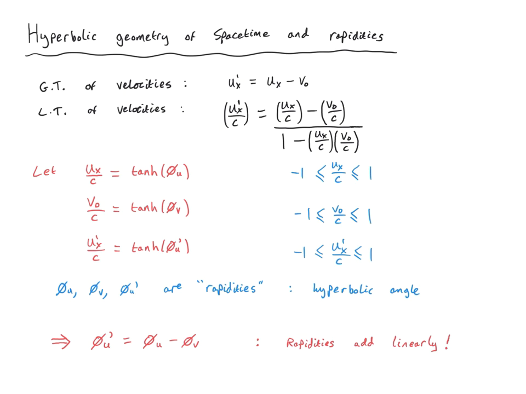This is exactly analogous to the original Galilean transformation of velocities. ux' is equal to ux minus v0. So what we see is that when we go to special relativity, we see the same kind of linear relationship, but in terms of the rapidities rather than the velocities. This is actually the first hint that what we are dealing with in four-dimensional spacetime is actually a hyperbolic geometry, and we'll be returning to this in much more detail in the coming lectures.